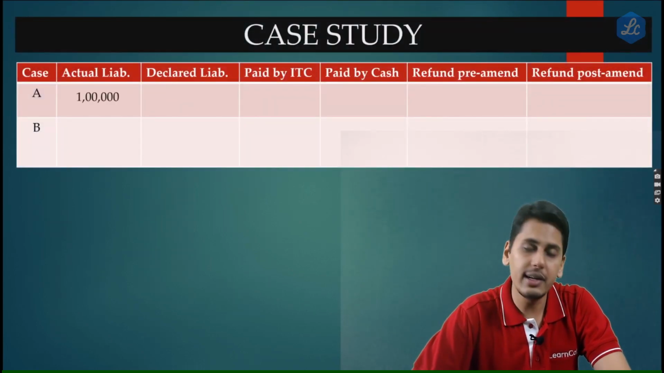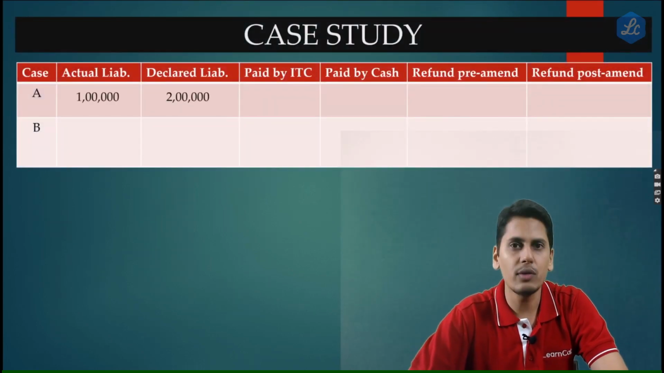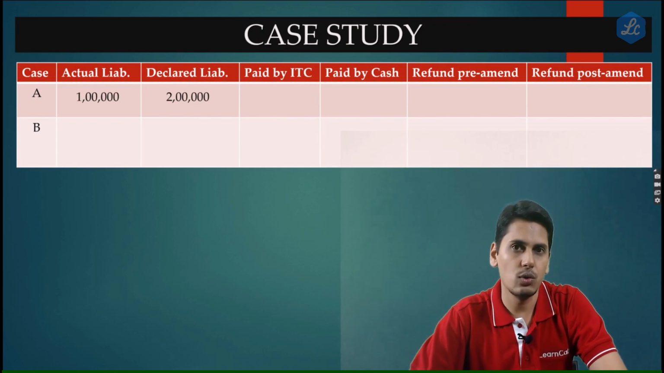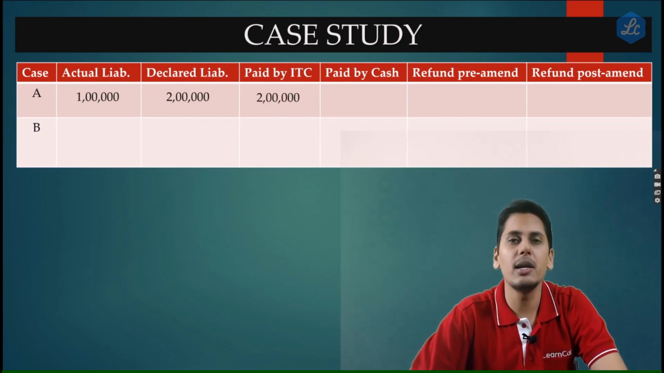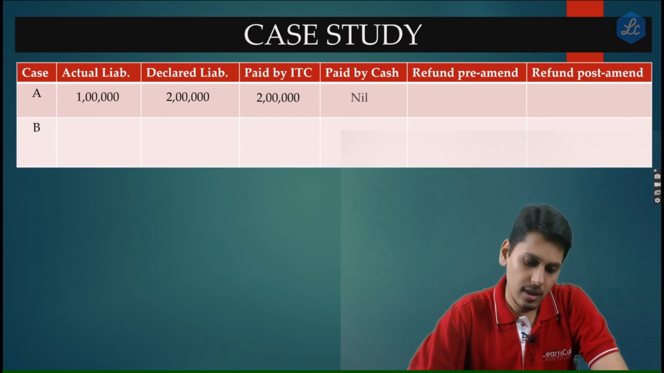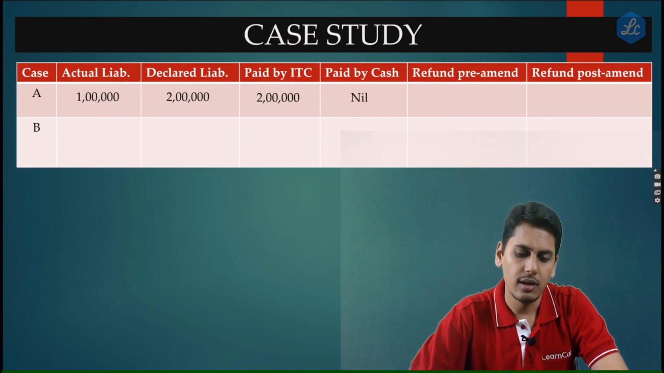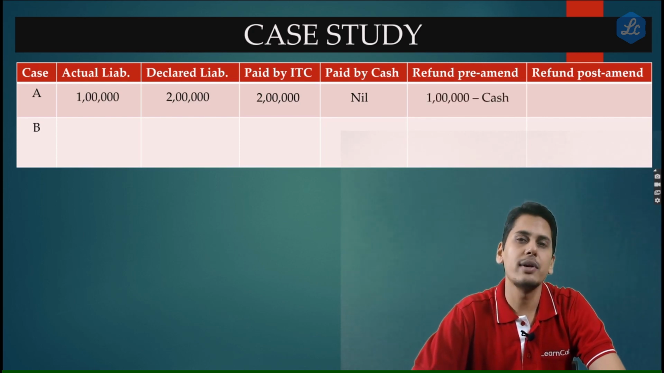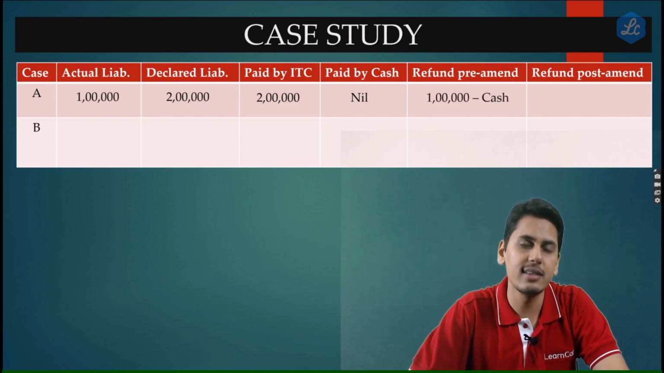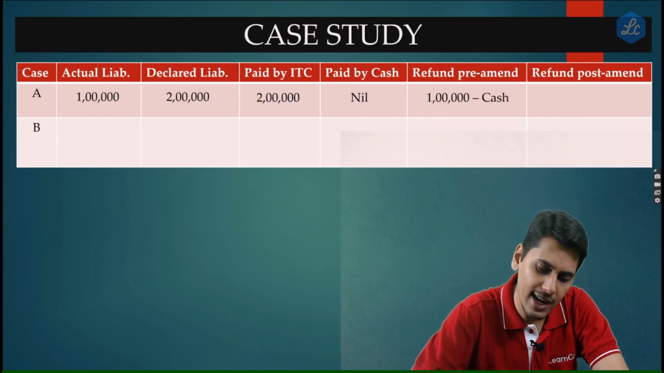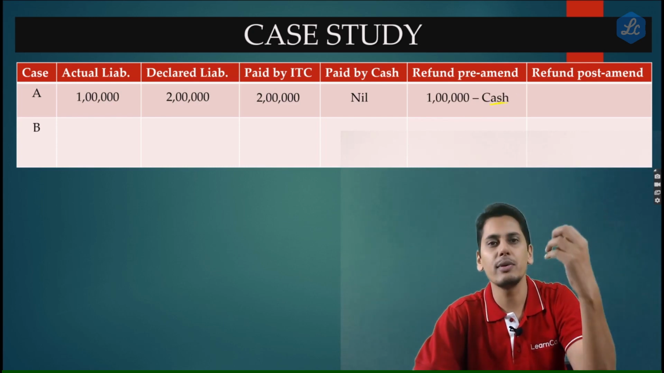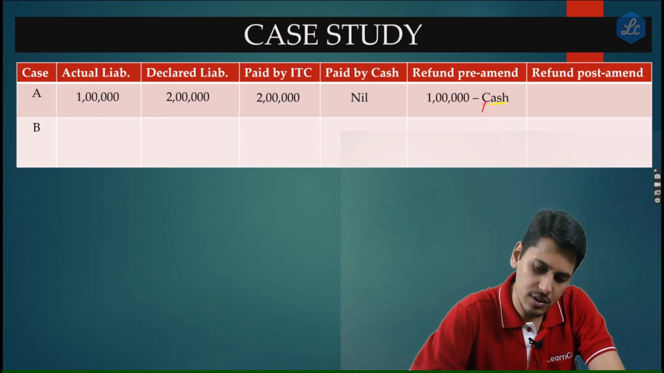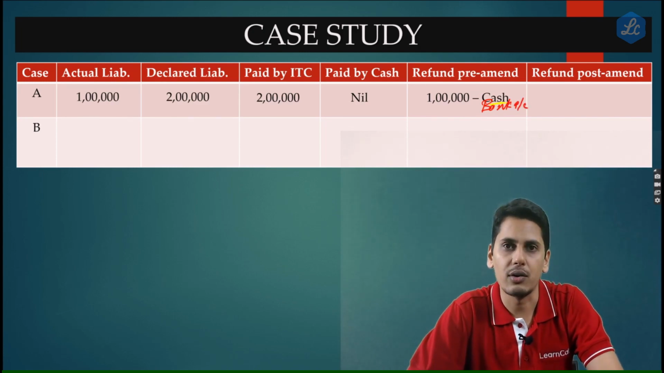Say actual liability is 1 lakh. Declared liability, this is what we have just seen, is 2 lakhs. He has paid by input tax credit 2 lakh rupees. Paid by cash nil. Refund prior to amendment, 1 lakh rupees, would go entirely to his bank account. That means when I say 1 lakh rupees is given as cash, it means 1 lakh rupees goes to his bank account.